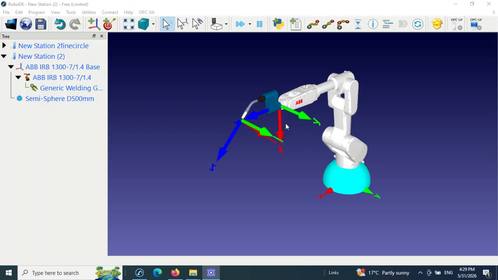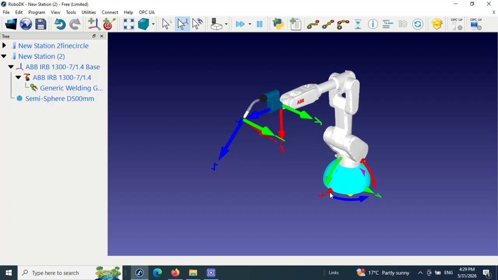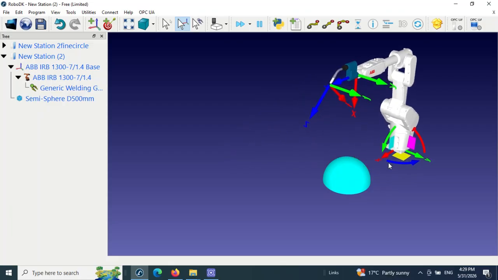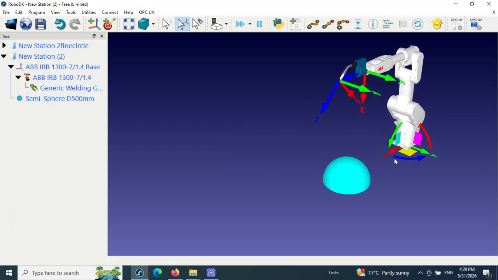Okay, now we have all of the components in the RoboDK environment. Now we need to make some settings and configuration in the software and on the robot. First, hold Alt on the keyboard, and the direction of the robot will appear here. Using the mouse, left click and bring the robot to this place, then release the Alt and release the click.